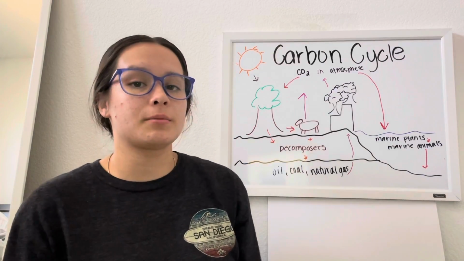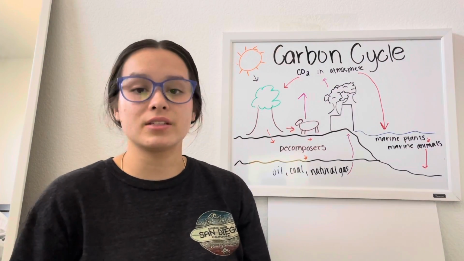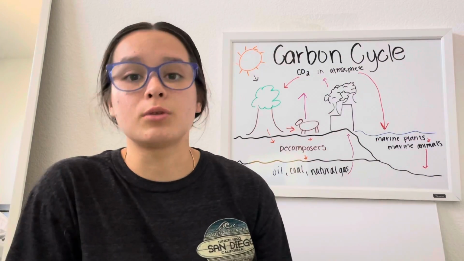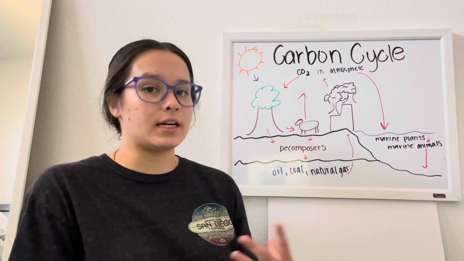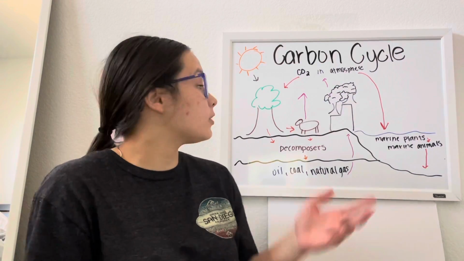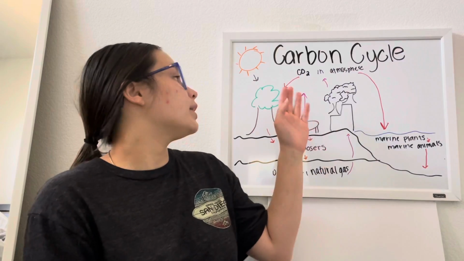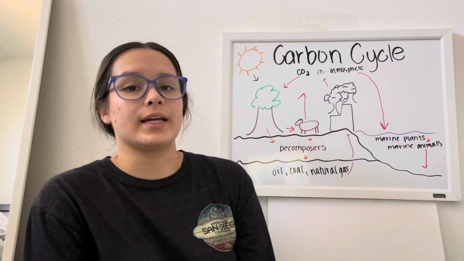Alrighty, today I'm going to be talking about 4 of the 5 biogeochemical cycles. The first one I'm going to be talking about is carbon. So carbon starts when plants undergo a process called photosynthesis. This is when they take carbon dioxide and water and use sunlight for energy and turn it into glucose and oxygen. That is when they take carbon dioxide and turn it into organic carbon.